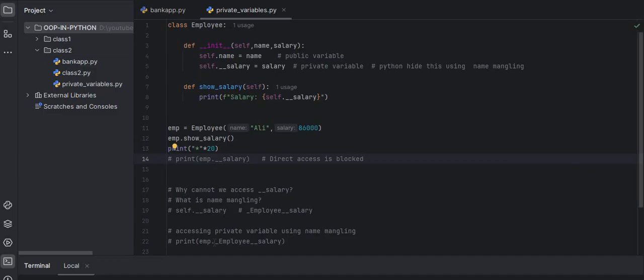Today we are entering the real power of encapsulation, not just protected variables, not just private variables, but the real control system behind data security in OOP: the getters and setters and validations in OOP. We are going to learn this. And these are the exact concepts used in banking systems, hospital data systems and big enterprise apps. If you understand today's lecture, you understand OOP at an advanced level.